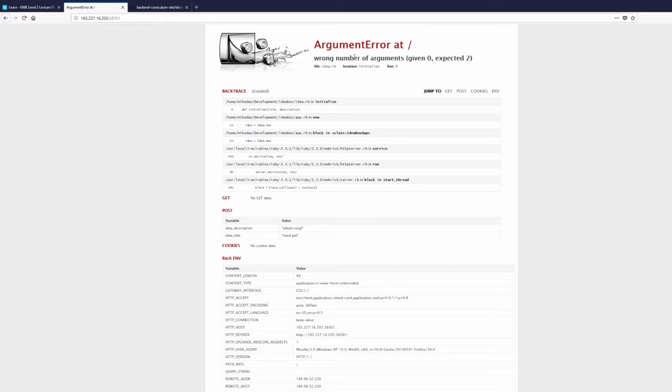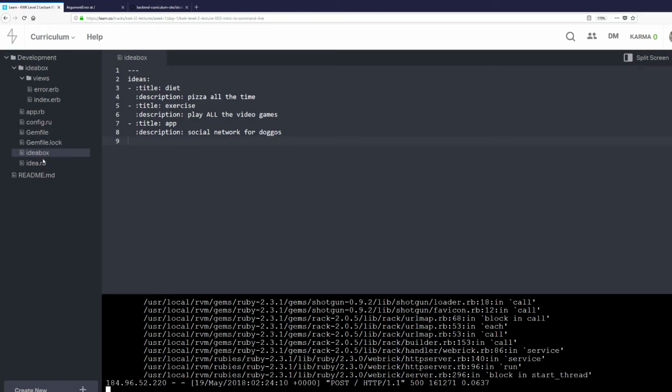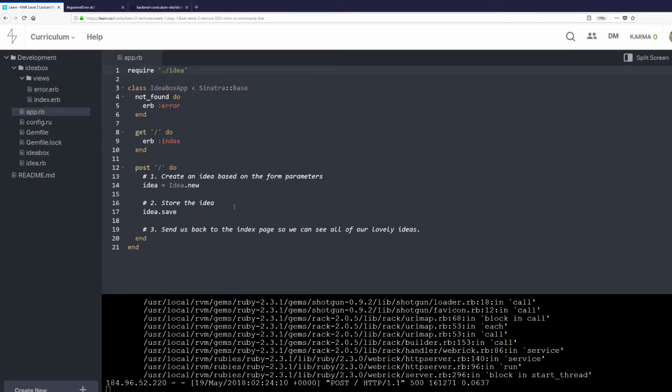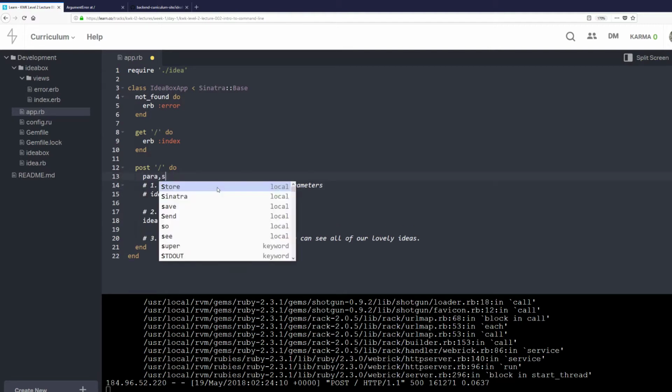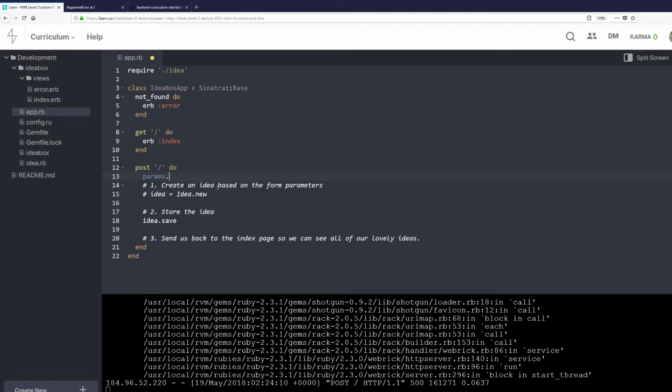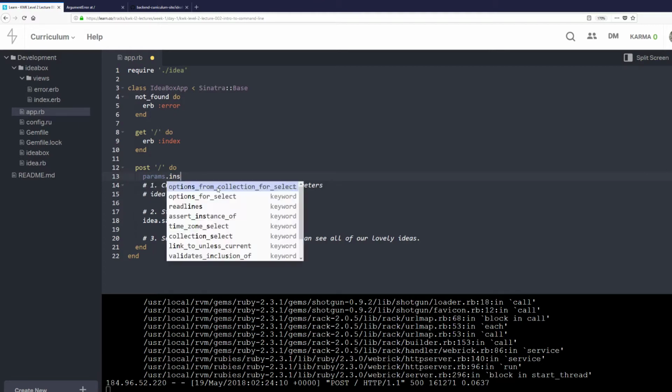And the problem here is that if we go back to our app, Idea.new is taking no arguments, and we're going to send in 2. So we've got to get the form data. So what we're going to do is comment that out, and we're going to do params.inspect.